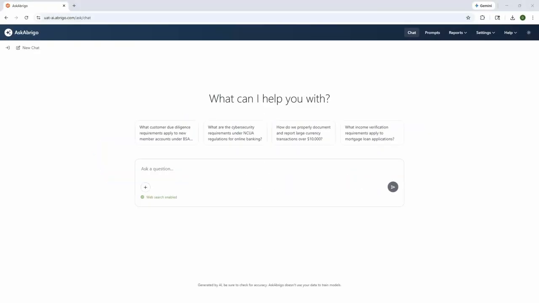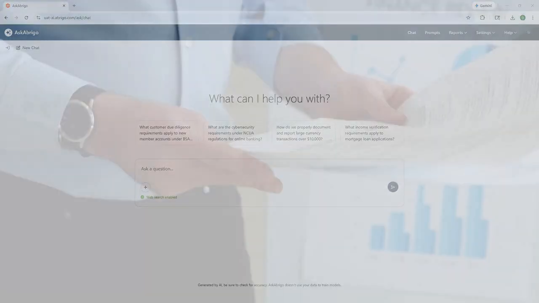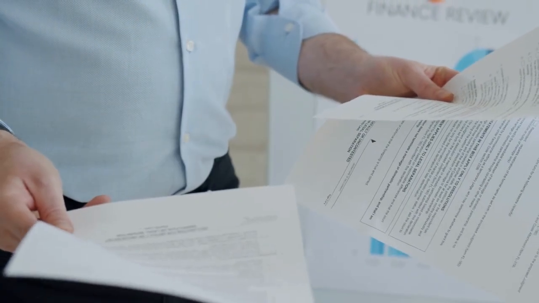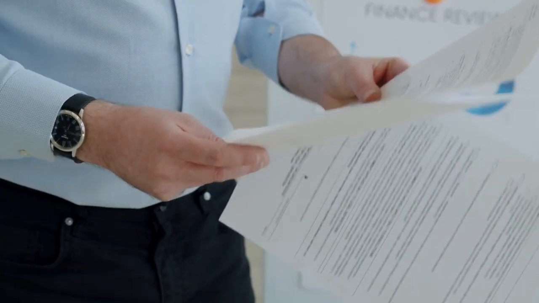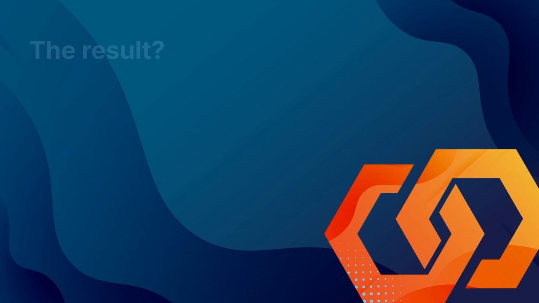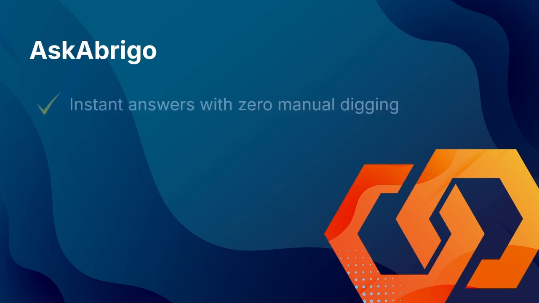Here at Abrigo, we know that financial institutions lose valuable time searching through scattered documents, policies, emails, and outdated files. The result is inefficient, inconsistent answers and longer training cycles. So we've developed a product called Ask Abrigo that gives instant answers with zero manual digging.